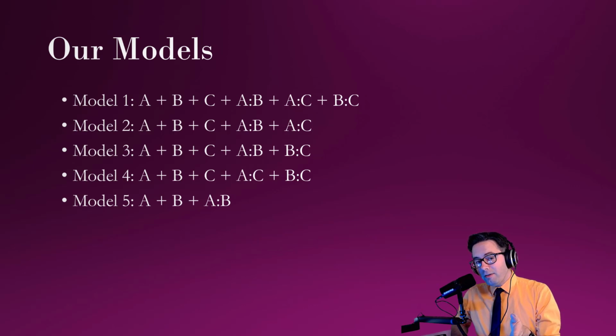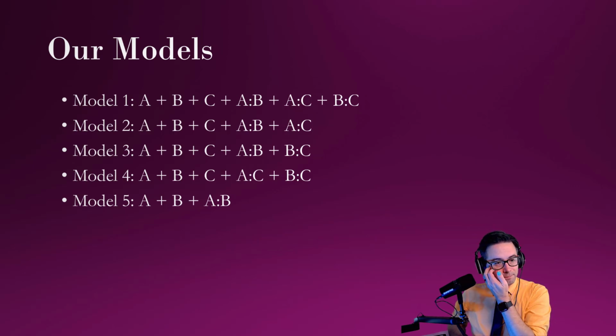There's the same amount of them, but it's not the same pairing: AB, AC, AB, BC, AC, BC. So we're still just removing one. And for model 5, we're checking to see if AB is also good, then if just BC is good, and then if AC is also good. Okay.